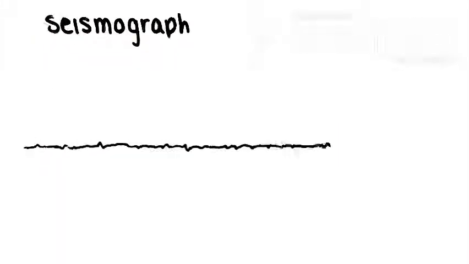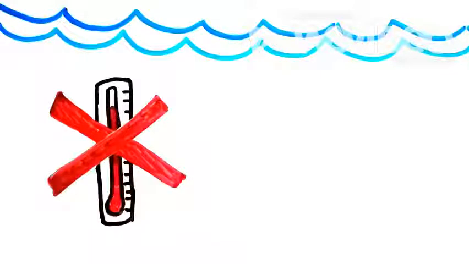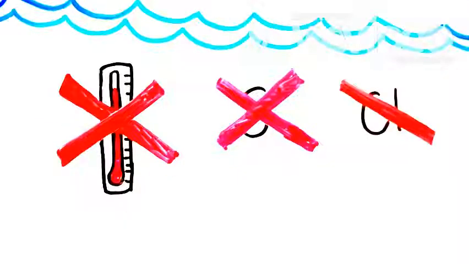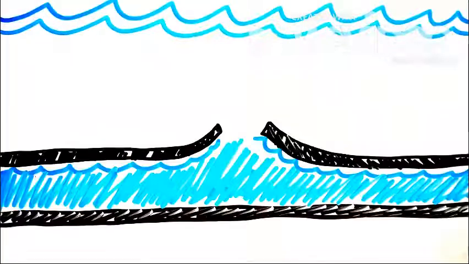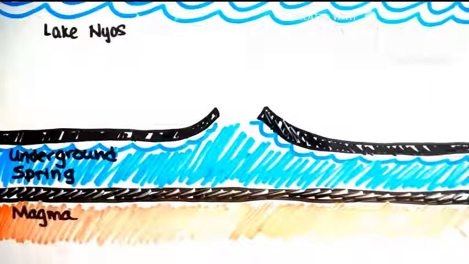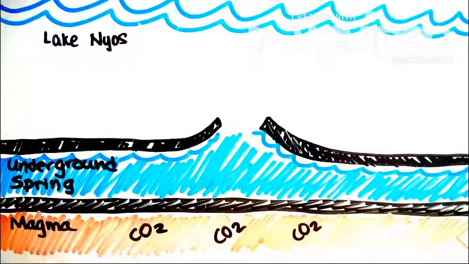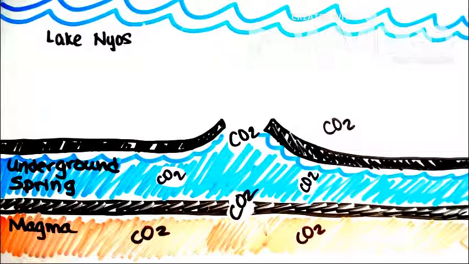This theory proved to be untrue as there was no evidence that a volcanic eruption had occurred. Below the lake's surface, there was no large increase in temperature, and the lake water lacked traces of sulfur and chlorine, key indicators of a volcanic eruption. So something else caused all those people to die, but what could it be? You see, although the volcano itself did not erupt, the magma underneath the lake's surface was producing large amounts of CO2. This CO2 would escape into underground springs, feeding the lake and dissolve into the water.